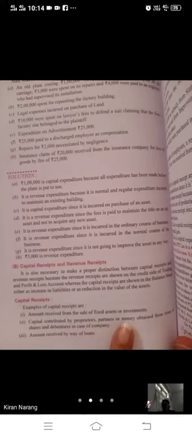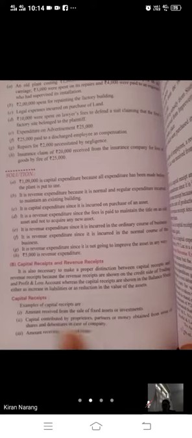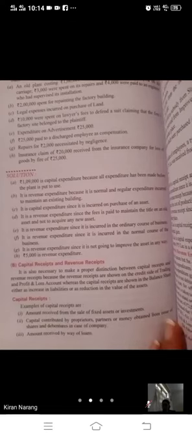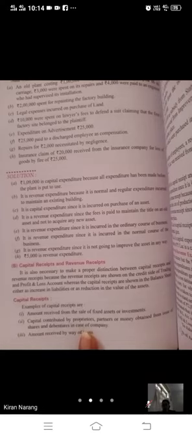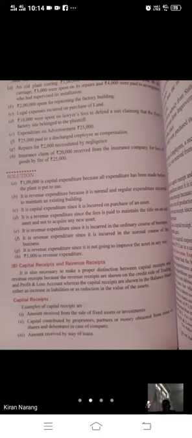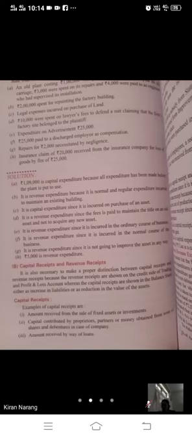If we have sold any old fixed asset or investment, this is our capital receipt. Capital contributed by proprietors, partners, or money obtained from issue of shares and debentures in case of company. Whatever capital partners or proprietors are investing, or any withdrawal from that, that is all capital receipt. Amount received by way of loan. We have taken a long-term loan from any bank for 10 years or 20 years, that is our capital receipt.